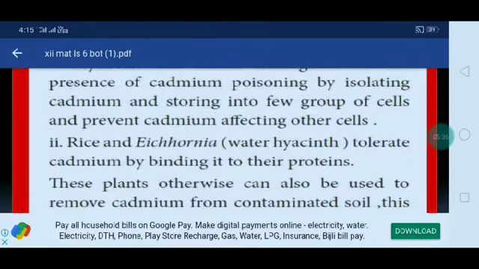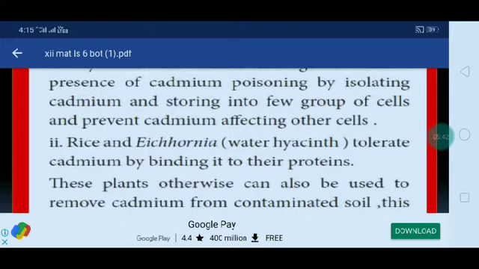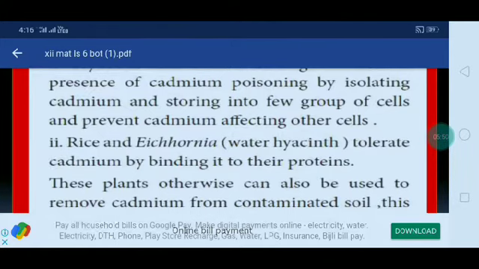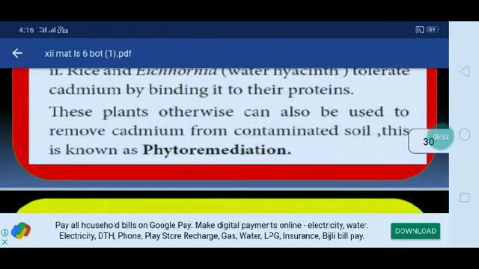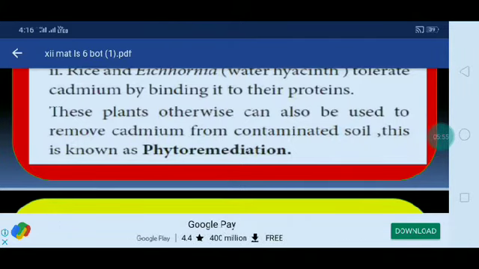Okay. Then rice and water hyacinth, a water rhizome plant, tolerate cadmium by binding it to their proteins. These plants can also be used to remove cadmium from contaminated soil. This is known as phytoremediation.